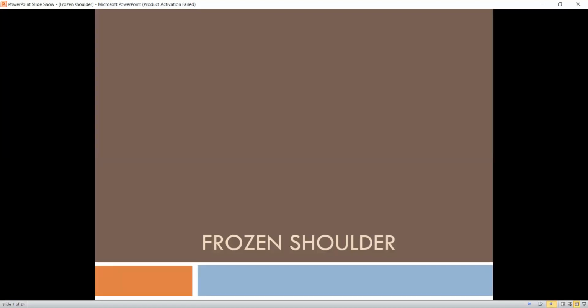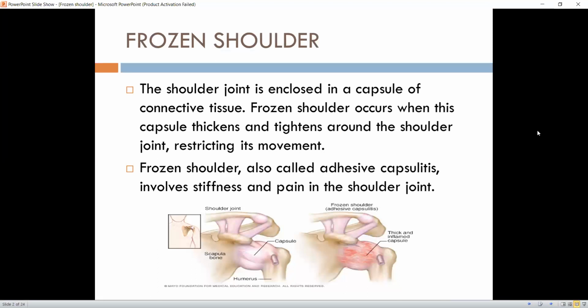Now we are going to discuss the frozen shoulder. The shoulder joint is enclosed in a capsule of connective tissue, and in frozen shoulder, this capsule thickens and tightens, which ultimately restricts the movement of the shoulder joint. Frozen shoulder is initially very painful, and with the passage of time, as it progresses, it can restrict active and passive range of motion at the glenohumeral joint.